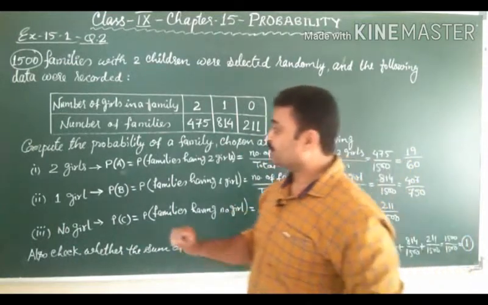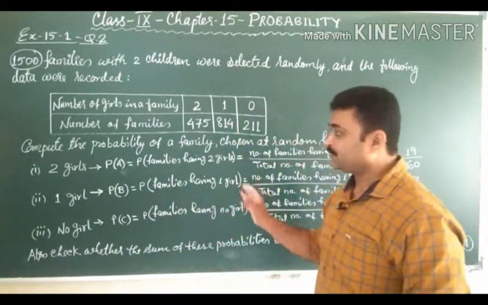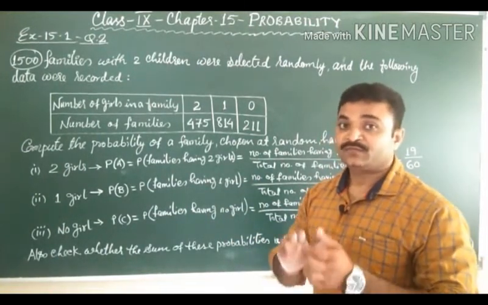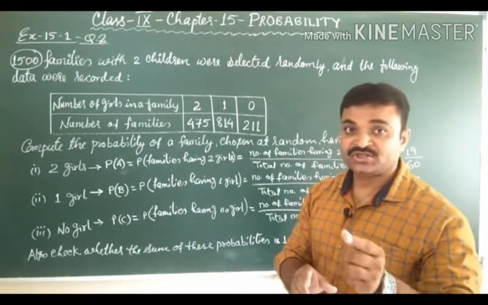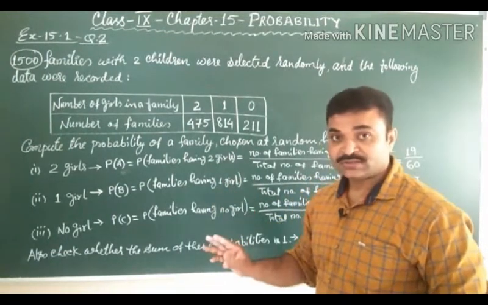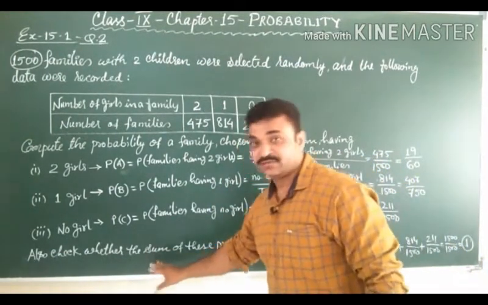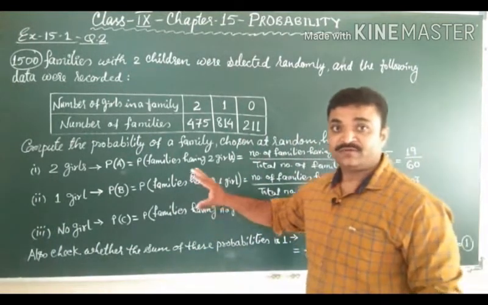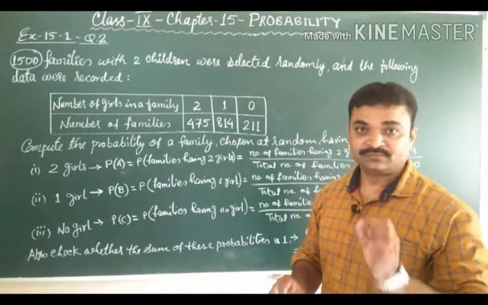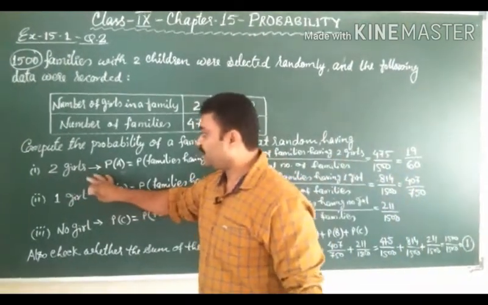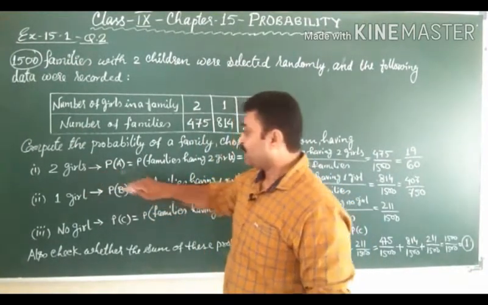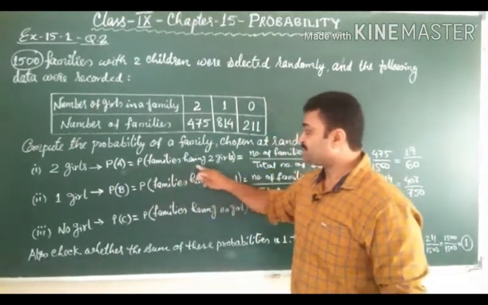Clear? We have to compute the probability of the family chosen at random, that is we have to find the probability of the families chosen at random which have only 2 girls, only a single girl and no girls, and at last we have to check whether the sum of the probabilities we find is 1 or not. Clear? So first of all we have to find the probability of families which have 2 girls. Now we denote it by PA, and A denotes families having 2 girls.